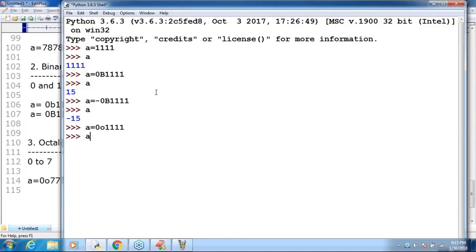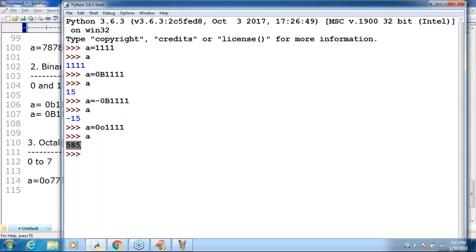Then if you print the A value, its equivalent value is 585. That is 1 into 8 power 0, 1 into 8 power 1, 1 into 8 square, 1 into 8 cube. It converts this octal number to decimal, and the equivalent decimal number we get by default is 585. So the number should compulsorily be prefixed with 0 small o or 0 capital O. Clear, right?